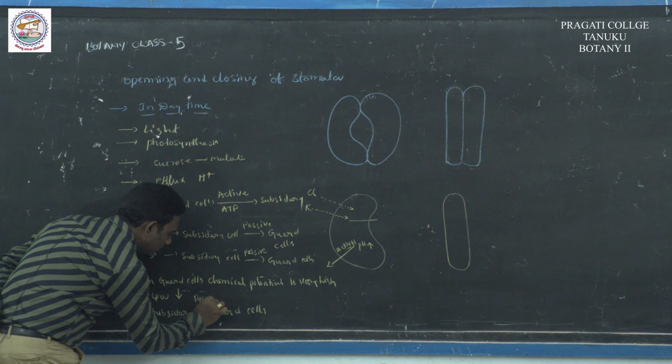This is called the turgor operatory mechanism in stomata.